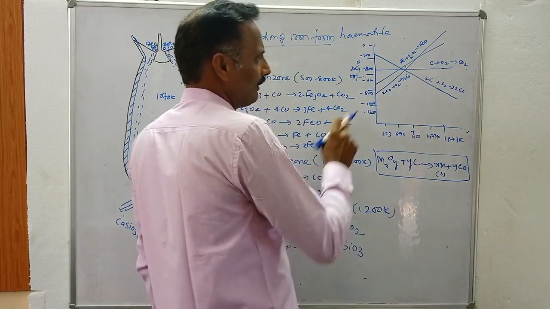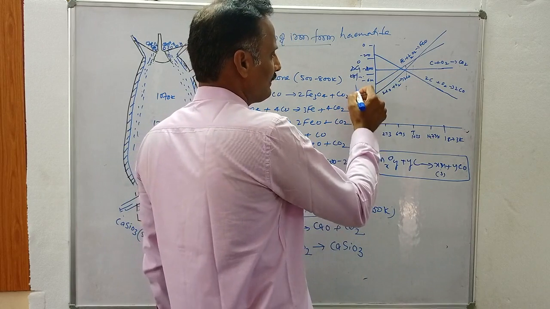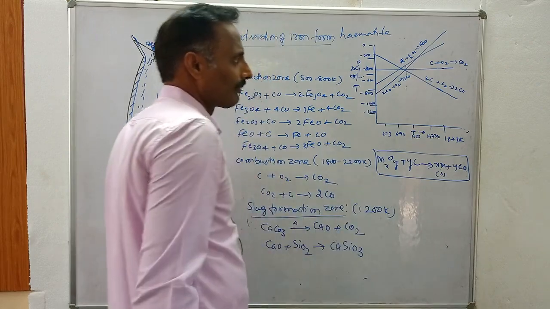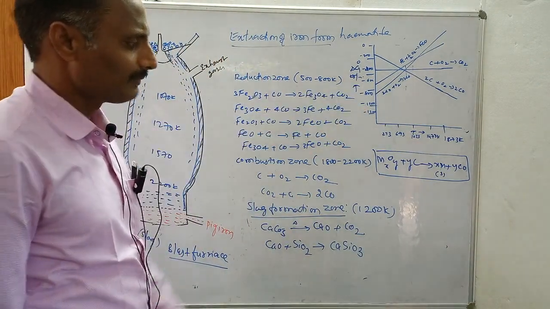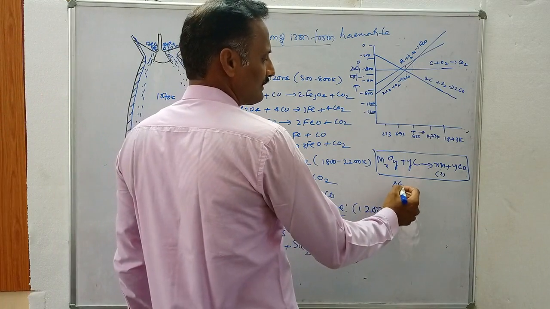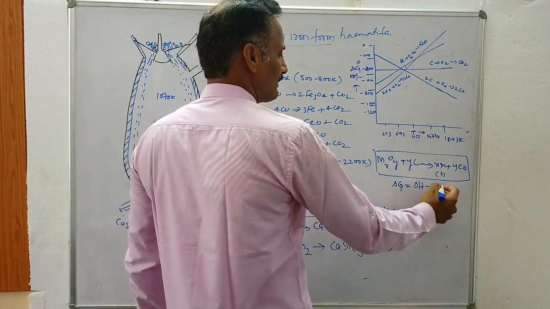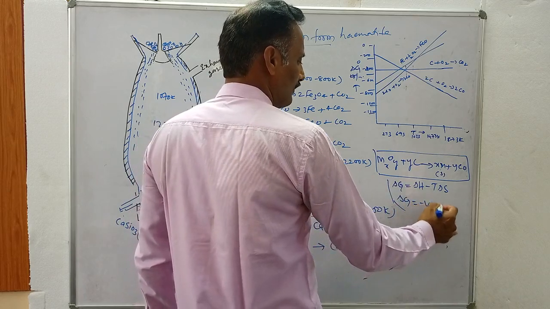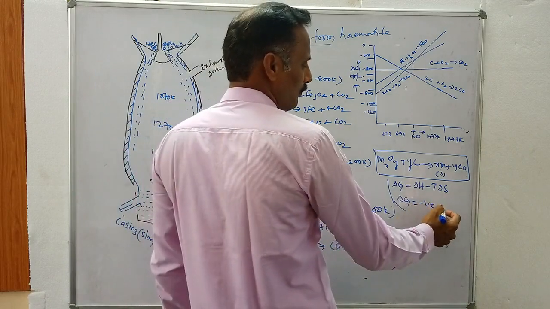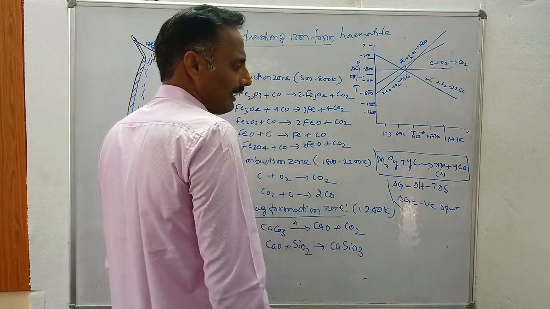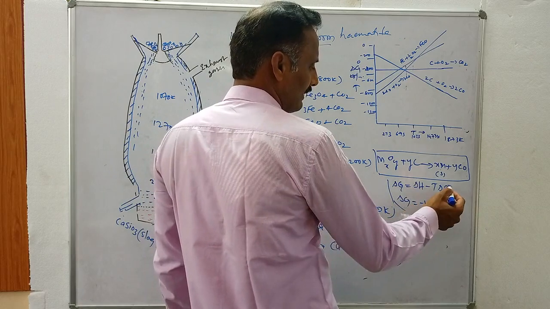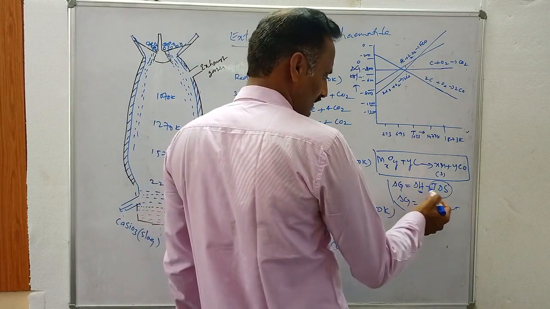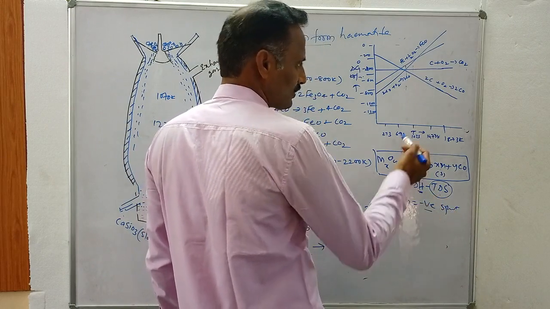And what are Ellingham diagrams? Ellingham diagrams are plots of change in Gibbs energy versus temperature. This is temperature and free energy. These thermodynamic principles are based on the Gibbs equation: delta G equals delta H minus T delta S. According to thermodynamics, if delta G is negative, then the reaction is spontaneous. Delta G is negative when the TdS value is higher than the delta H value, and then the reaction becomes spontaneous.